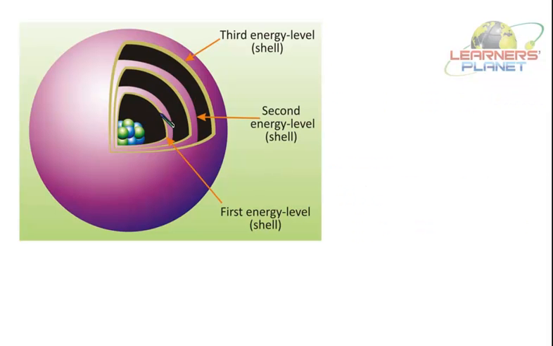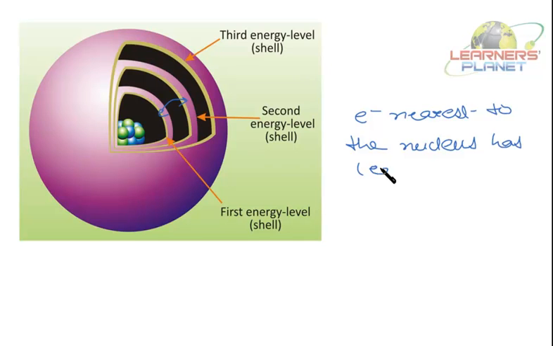See, when the electron is jumping from the first energy level to the second energy level, it will need energy. The electron nearest to the nucleus has least energy.